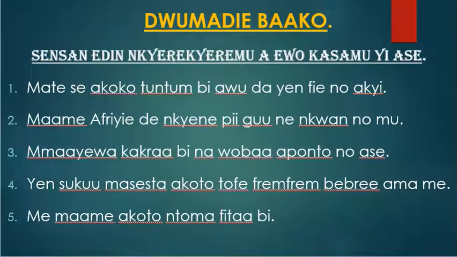So that is our dwumadie baako. You know dwumadie. Dwumadie is what? Classwork. So the instruction says sensan edin nkyerɛkyerɛmu a ɛwɔ kasamu yi ase. You all know edin nkyerɛkyerɛmu, that is adjectives. So we should underline the adjectives in the sentence. So you write the sentences, all of them, on a sheet of paper, underline the adjectives, then you screenshot it to me so that I can also assess you.